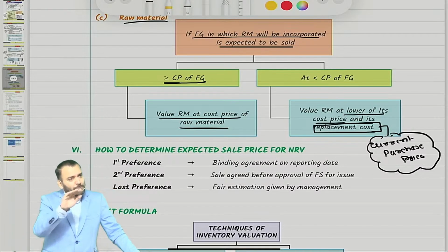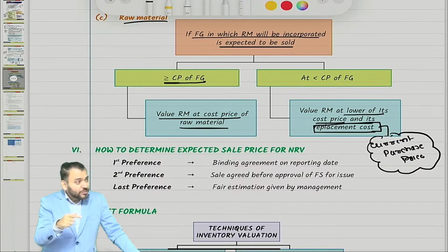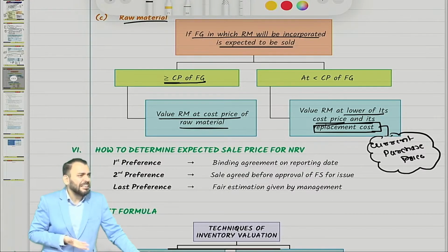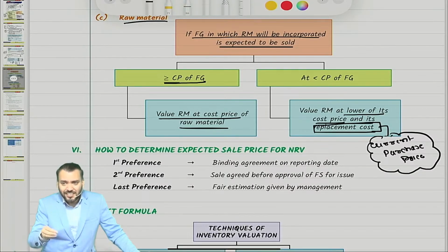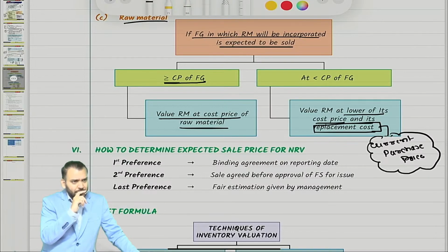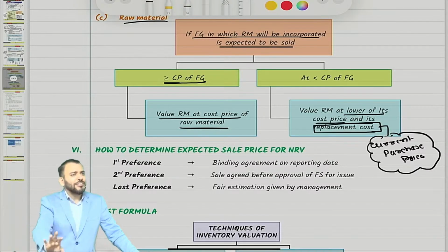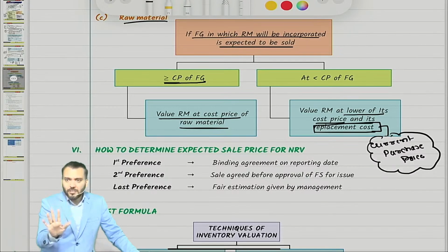You produce finished goods at rupees 100 but you have no other option than to sell at 80. One reason is that it has become obsolete, a decline in the value of the finished product.